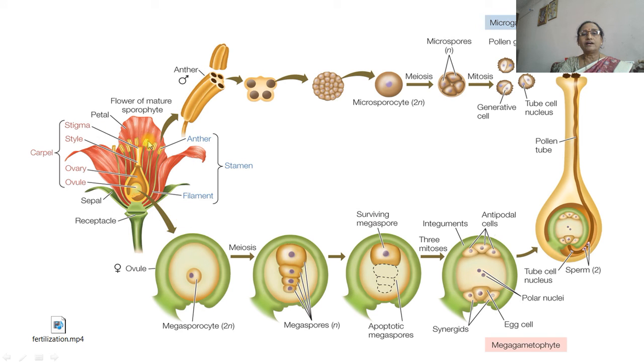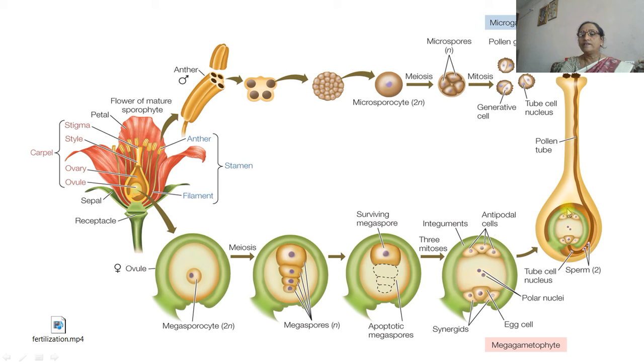Of them, the stamens are made up of filament and anther. Then the anther develops microsporophyte. Then meiosis occurs, and four microspores, the microspore tetrad, are formed. Pollen grains form. They land on the stigmatic surface. At the same time, this is the ovule. Inside the ovule, changes occur, and inside the ovary, ovules are developed.